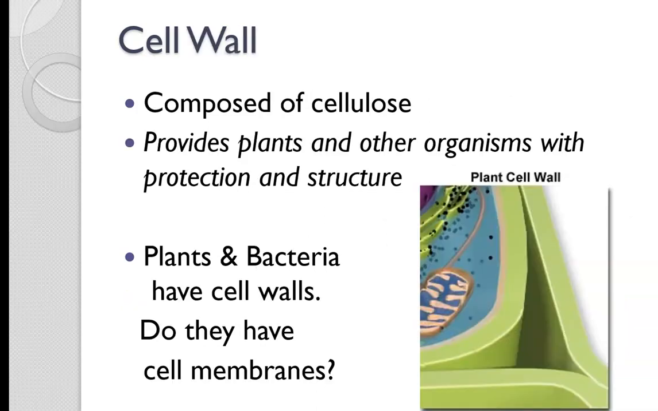All right, the next organelle is the cell wall, and in plants, the cell wall is made up of cellulose. It provides the cell with structure and support, and cell walls are found in plants and bacteria cells. Animal cells don't have cell walls, and plant cells and bacteria cells also have cell membranes. So the cell wall surrounds the cell membrane in those cells.